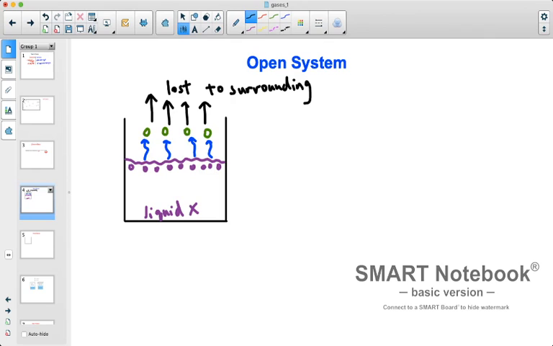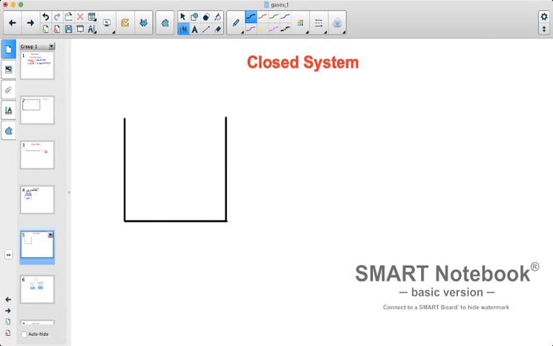Now, to contrast an open system, we now look at a closed system. In a closed system, what makes it different is that we are now going to add a lid or some type of physical barrier that separates our container from our surroundings. So I'm just going to label it as a lid. Now the setup is exactly the same.